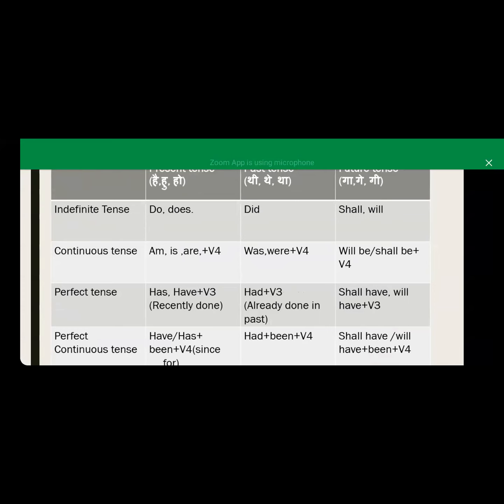But in the present perfect tense, the meaning is मैं कर चुका हूँ, मैंने ये कर लिया है, the action is done in present tense also and past tense also. But in this we are saying kar liya hai, means the action is recently done. But in the past perfect tense we are using kar liya tha, means any action we take before the action, this action is taken.